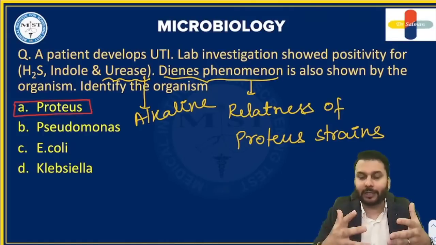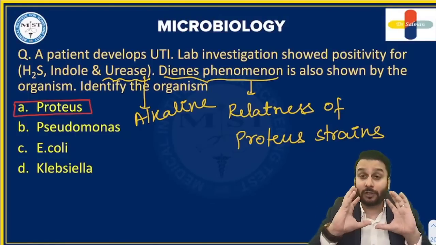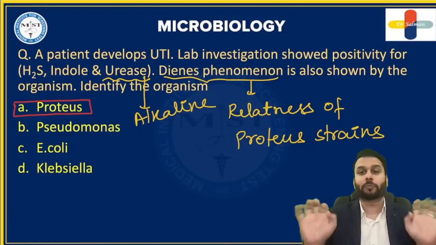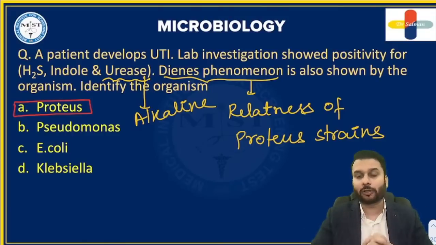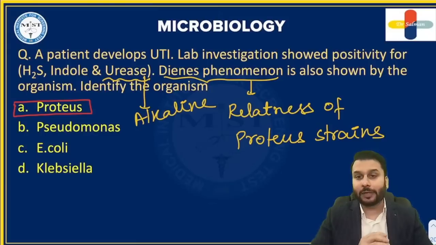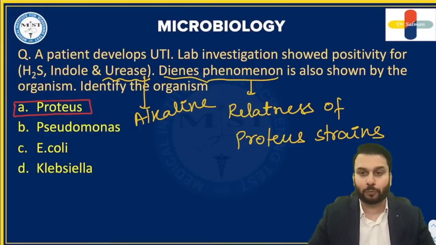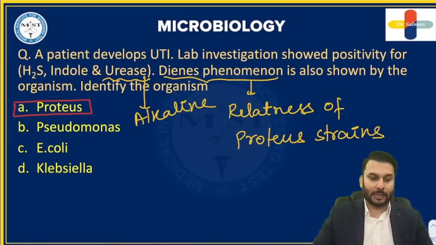So if there are related strains of Proteus present, the swarming will merge together. If there are different strains present, they don't merge together. That is what we check in the Dienes phenomenon. Another very important thing is the Weil-Felix reaction. Make sure you learn that as well. So the correct answer to this, doctors, is going to be Proteus. All right, next.